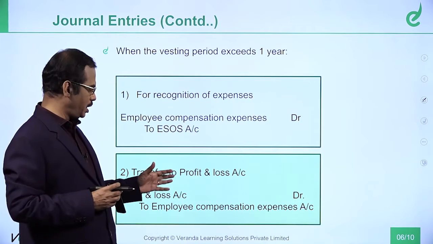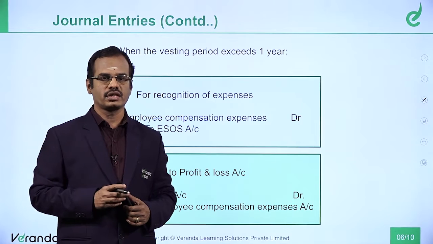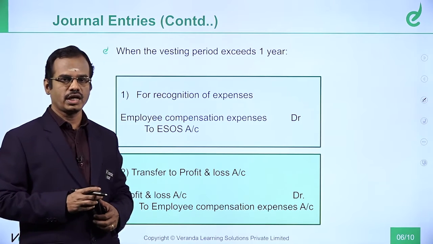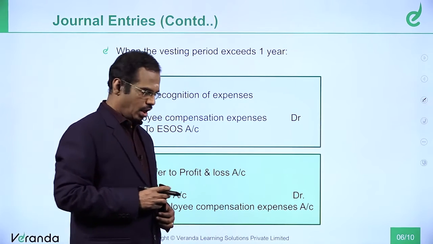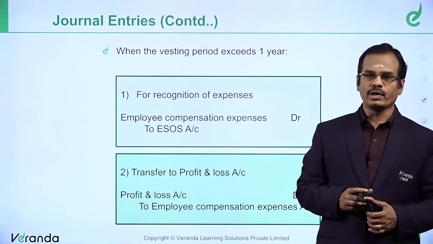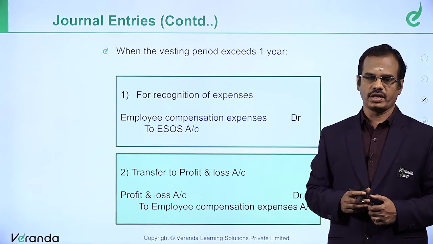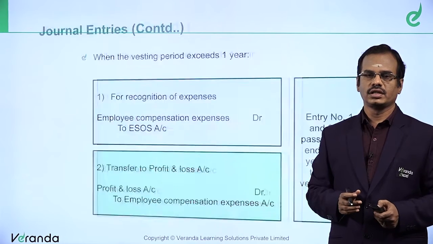Then transfer to P&L: profit and loss account debit to employee compensation expenses account. We take it to profit and loss account, and just like any other expense, we take employee compensation expense also to profit and loss account. After that, the next one,